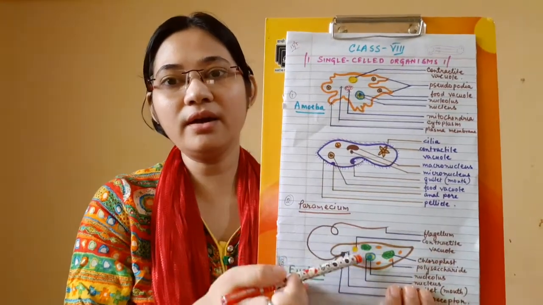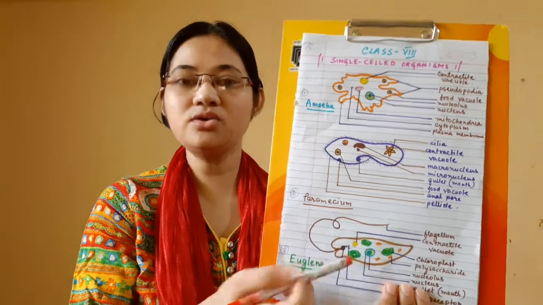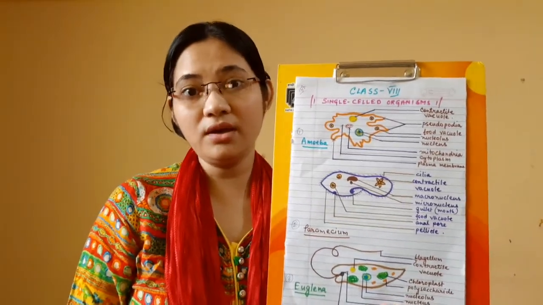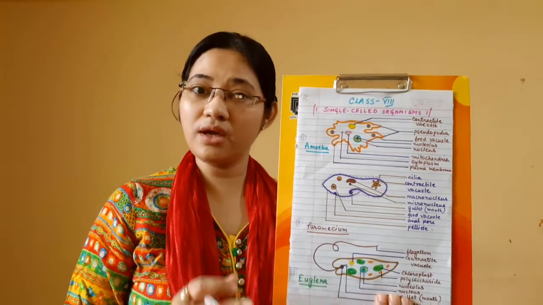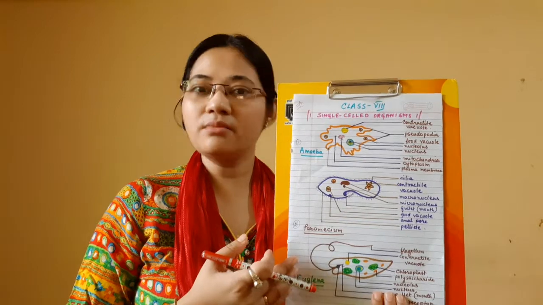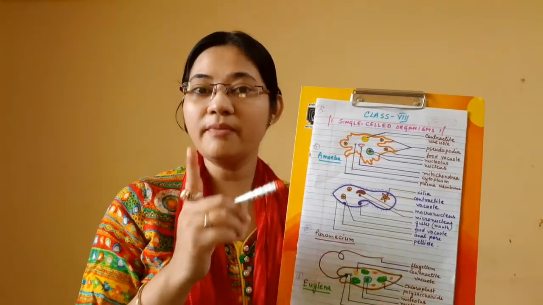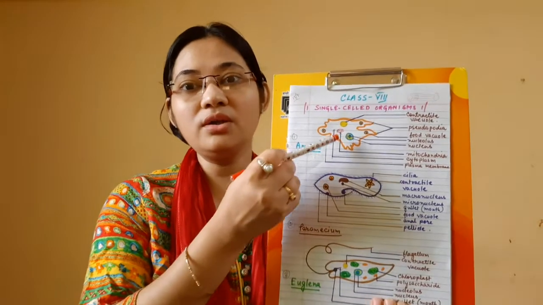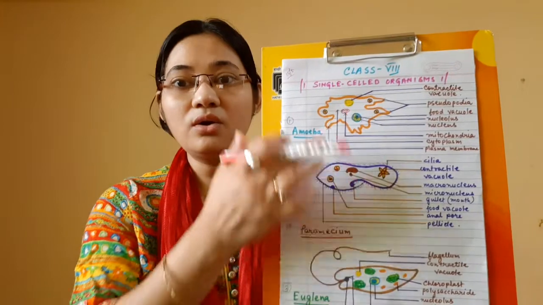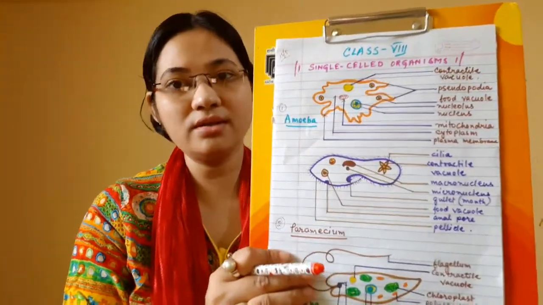Here I have drawn three diagrams, that is amoeba, paramecium and euglena. Okay, two more are there, Chlamydomonas and yeast. So we will study about these five unicellular single-celled organisms. Mind you, these are all microscopic in nature. Some are plants, some are animal cells, okay? But they are all eukaryotic, because bacteria is only prokaryotic. So all these have a well-defined nucleus. Okay, so these are eukaryotic organisms. Animals, and a few are plants also. Let us see one by one.